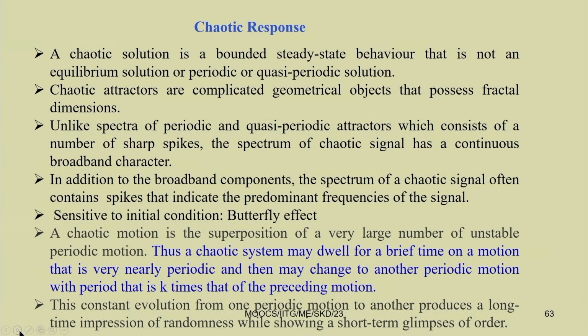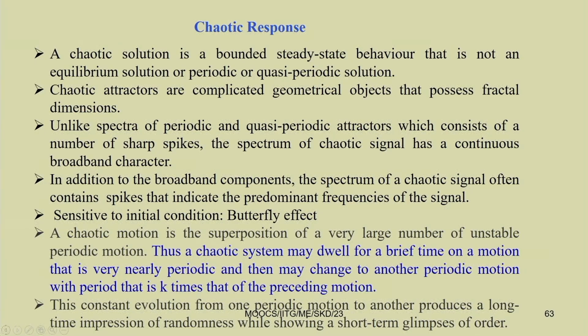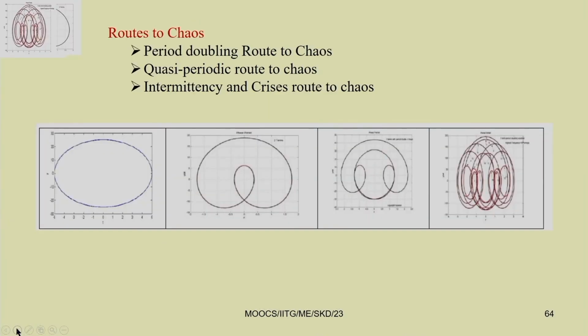By changing the initial condition, this k can also be changed, so you can reach another chaotic attractor. This constant evolution from one periodic motion to another produces a long-time impression of randomness while showing a short-term glimpse of order. Let us take the period doubling route to chaos.